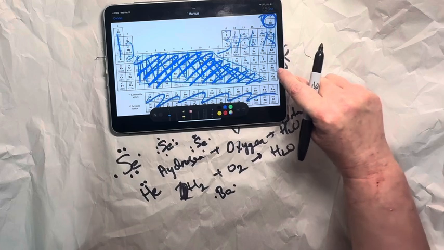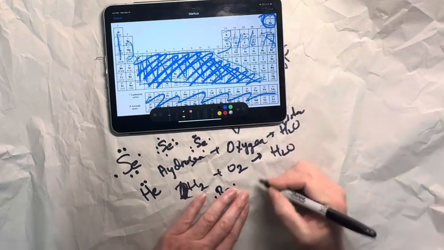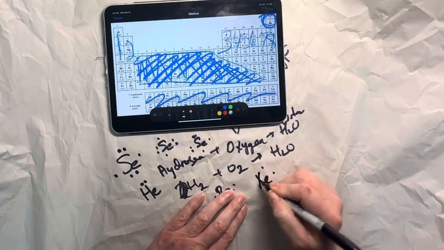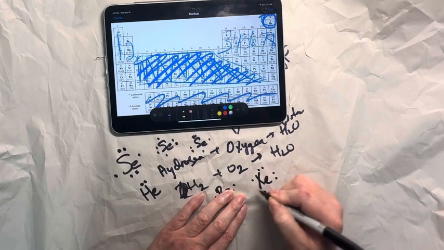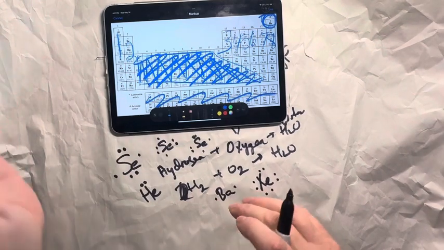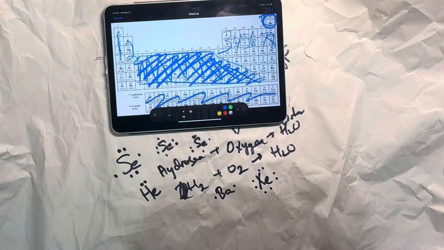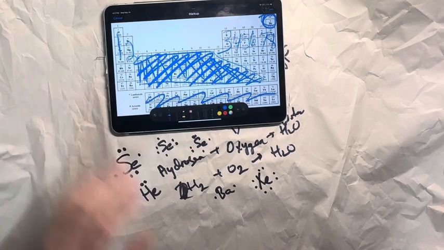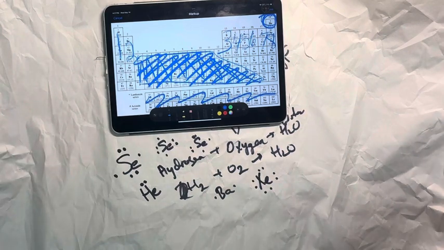Okay, let's talk about xenon over here. Xe. 1, 2, 3, 4, 5, 6, 7, 8. Xenon is always going to look that way because all 8 possible valence electrons are present in the Lewis dot diagram for xenon. It's important to remember that all of them are there. They all exist. And that is what every noble gas except helium, because he is the exception, is going to look like in a Lewis dot diagram.